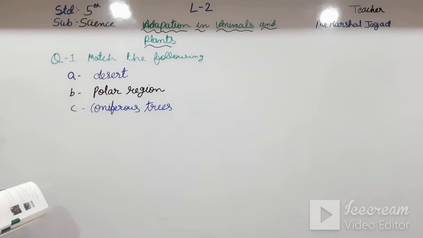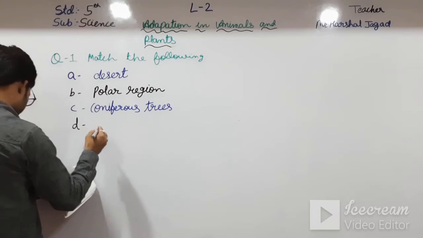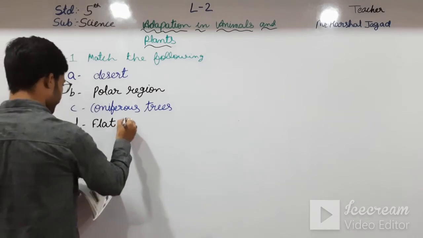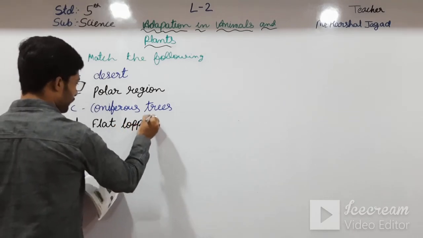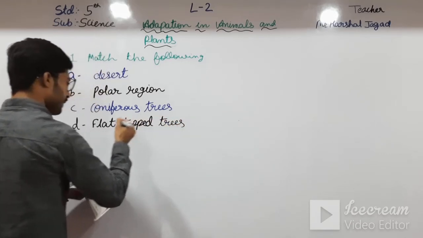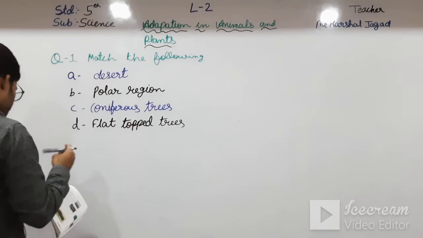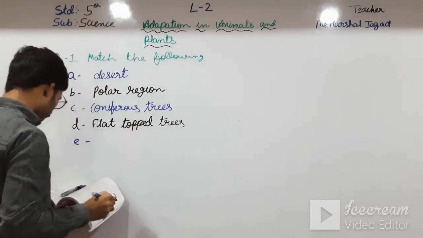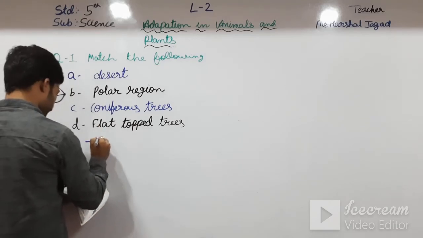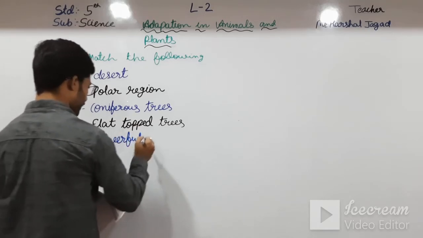In windy place we have just seen before that are flat topped trees. Okay students, and in the last one, that is ostrich. So they have powerful kick, they can just kick the lion also. Powerful kick.